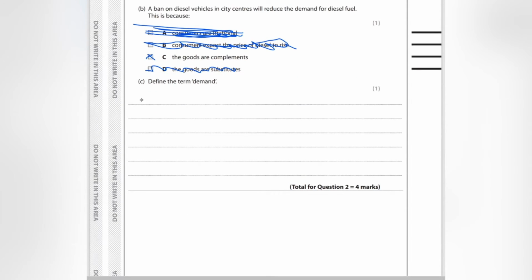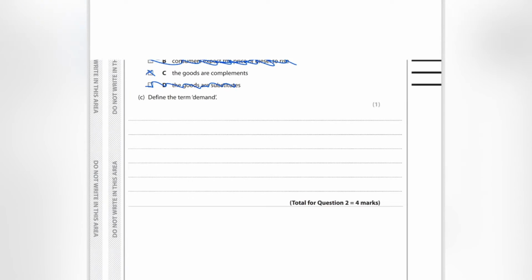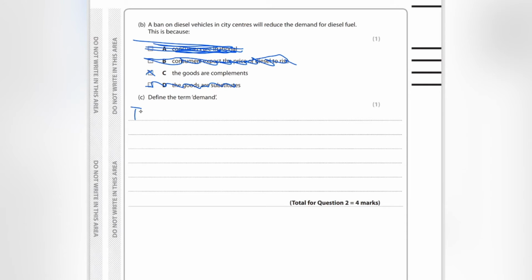Demand. Okay, define the term demand. Apologies about that, just zoom out a bit. The term demand is the amount that a consumer is willing and able to buy at a given price.